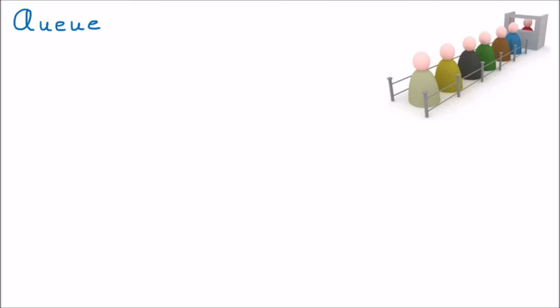Let us suppose that we have a line in which a few people are standing, just like you can see at a ticket counter, where the people are standing, 1, 2, 3, 4, 5 and 6. So 6 people are standing. Now, 1 is the first person who comes to the ticket counter, and 1 will be the first person who will purchase the ticket from the ticket counter and go out. So that is called the queue, meaning who comes first gets served first.